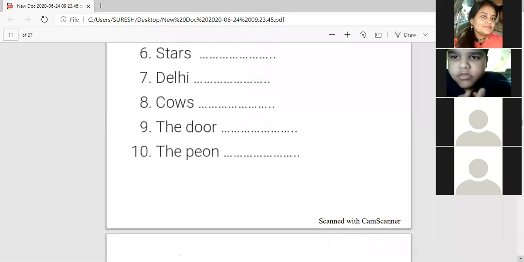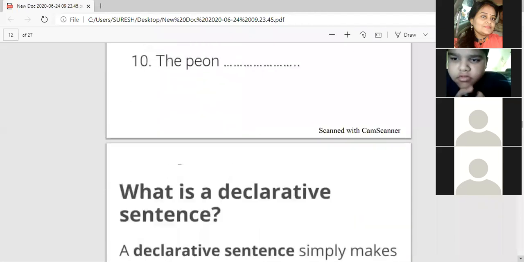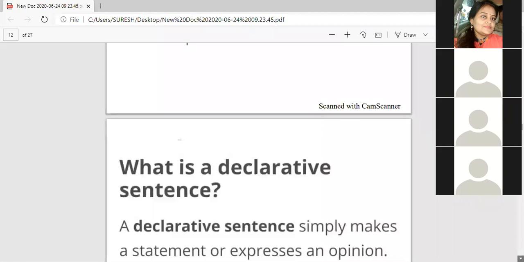Now, we have 10 minutes. So let's clear: what is a declarative sentence? First of all, I am making it clear. We have read assertive sentences. We have read assertive sentences, haven't we? Yes, ma'am. That is also known as declarative sentences. Whenever we speak something in a declaring way, in a simple sentence, that is known as a declarative sentence.